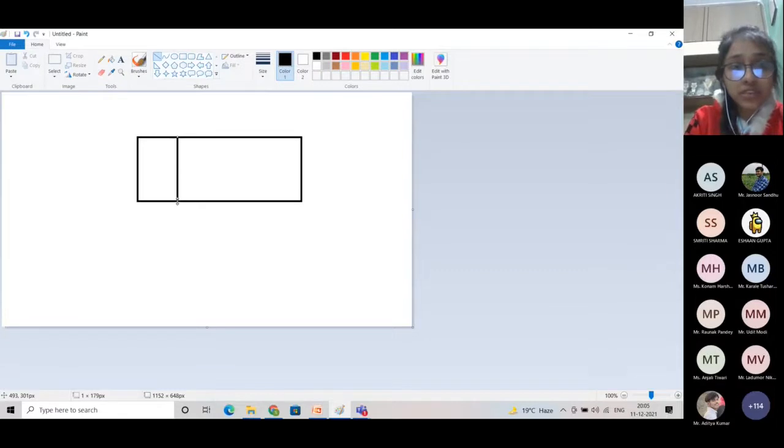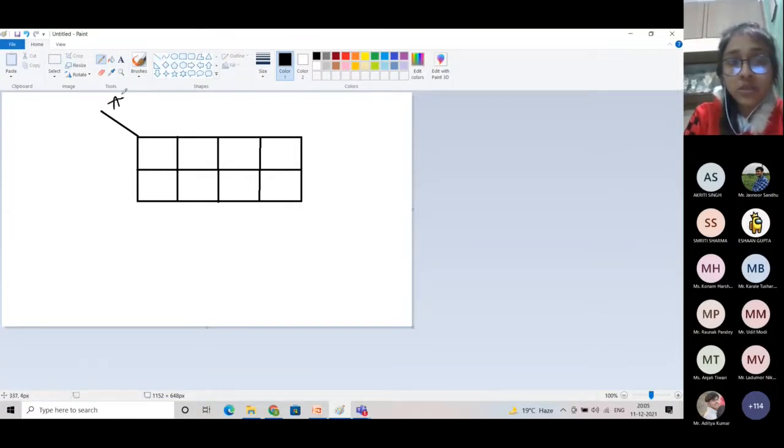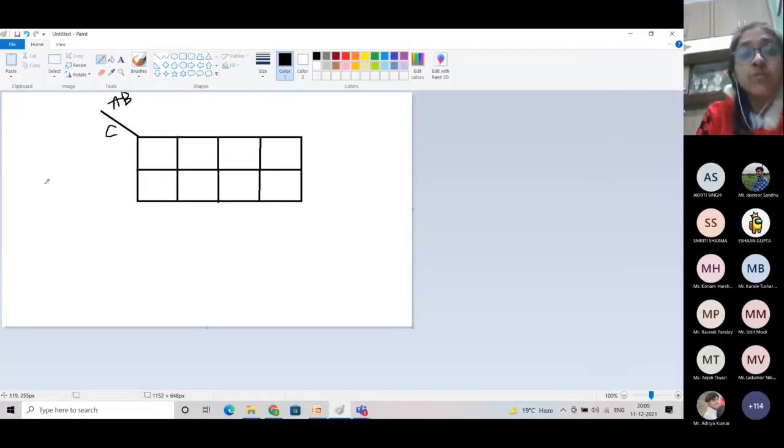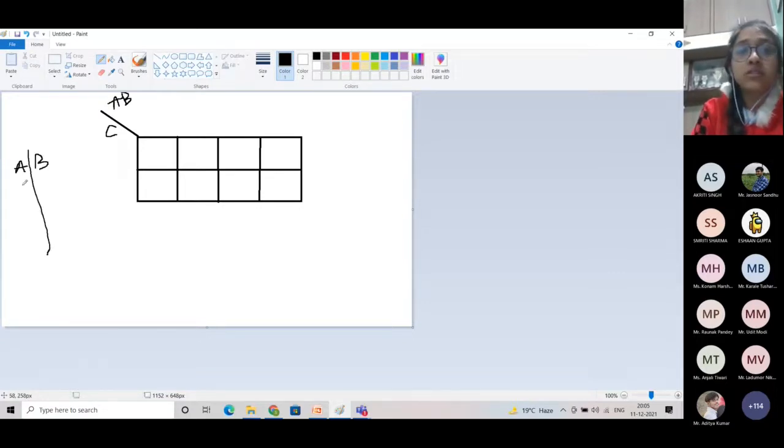So we know that in a three variable K-map, we should have eight outputs. So there are 8 squares representing each output. In the above, we will represent our two inputs A and B, and below we will represent our single input C. So if we have two variables, what are all the inputs?